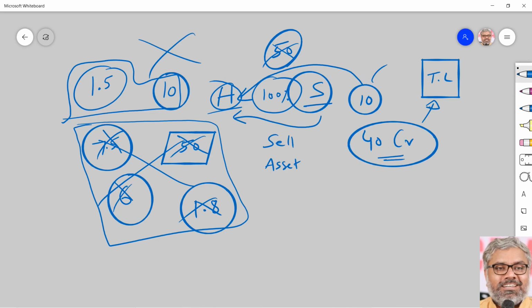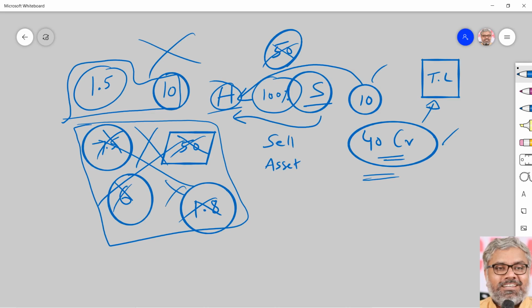It cannot record it at 50 crores. On other hand, S Limited will have to have a capital gain of 40 crores because it is telling that it has sold for 50 crores. Worth 10 crores asset is sold for 50 crores means 40 crores capital gains is there. On one hand, taxability is there, but on the other hand, higher amount of cost of acquisition is not possible. That is why this all transaction nobody will do.